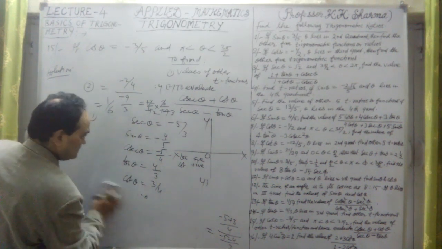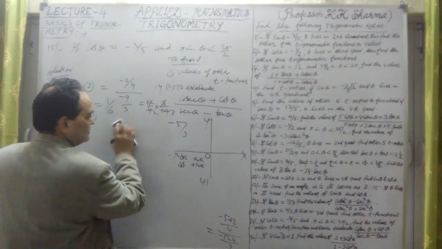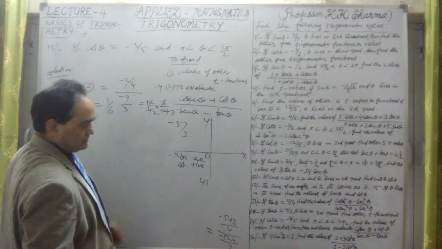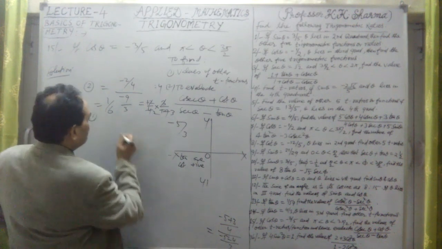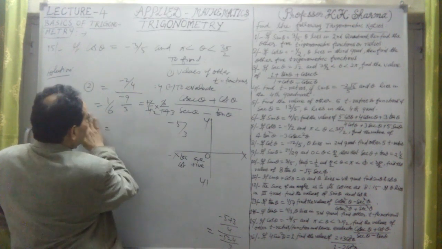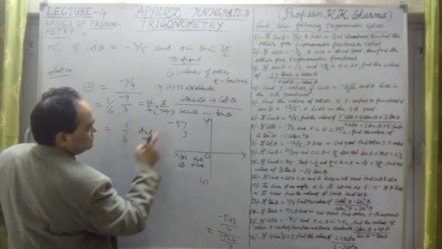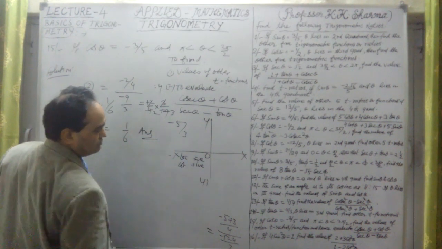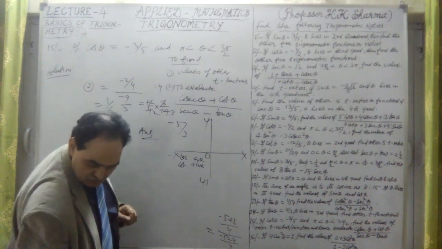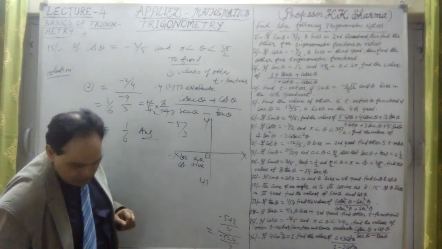So let me write the answer here. These are the answers: the five trigonometric ratios were there, and this is the answer, 1.6. This is the second answer. The first answer was the trigonometric ratios to be calculated. Those were the values.